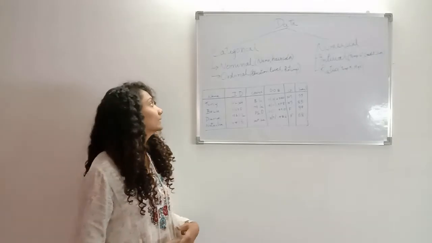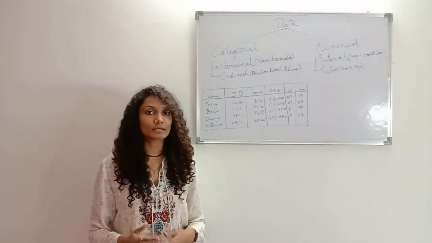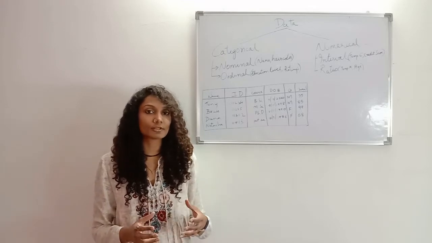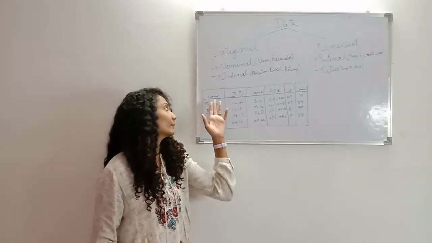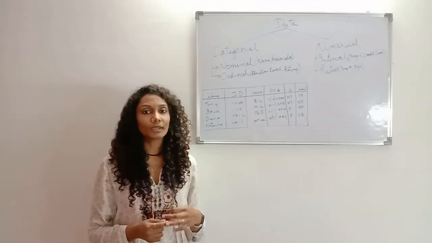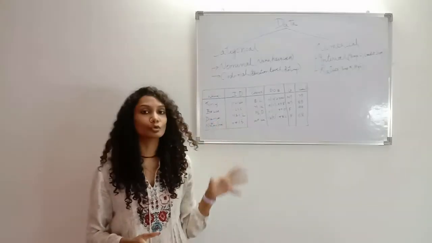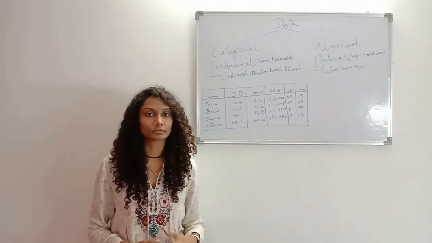The first one is nominal data. Nominal data is a type of categorical data. So this data has different groups or categories for its values. Say for example, name. The main idea behind nominal data is that these groups are in no way ordered.